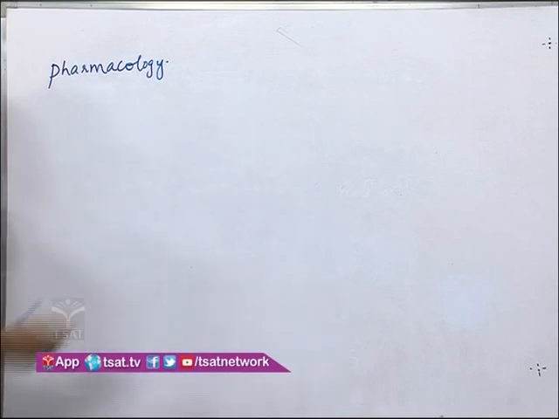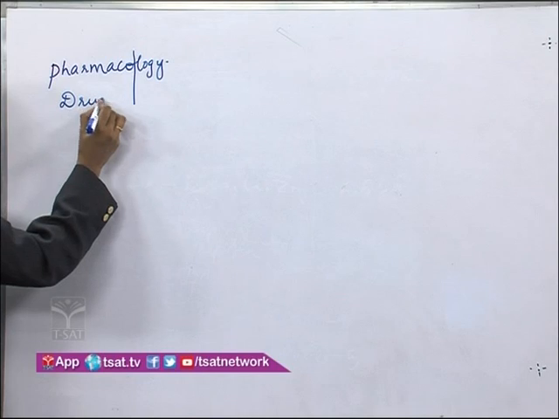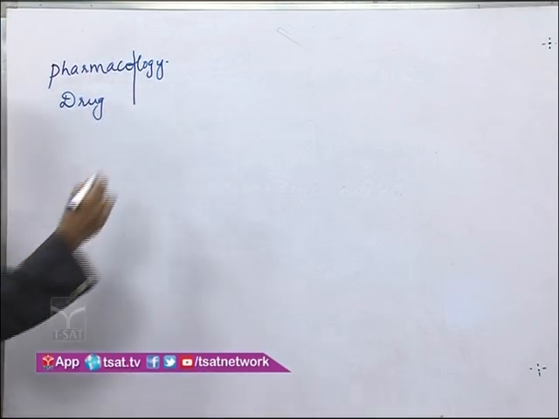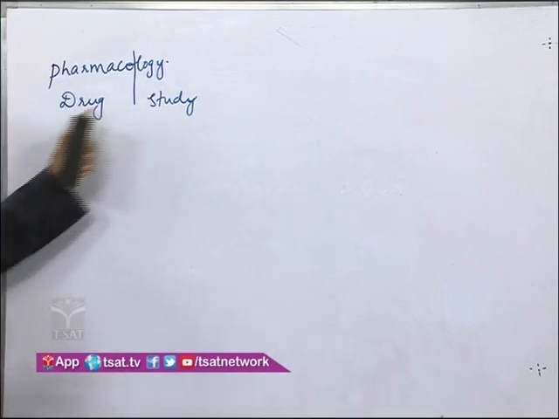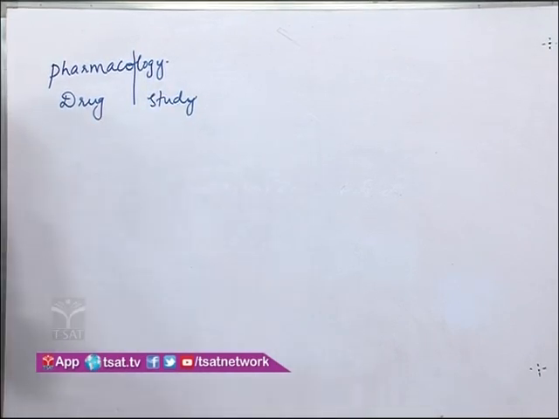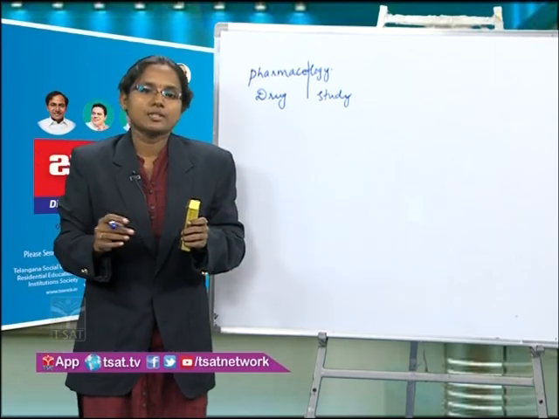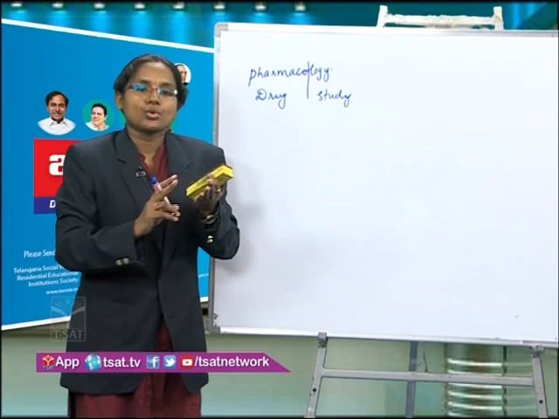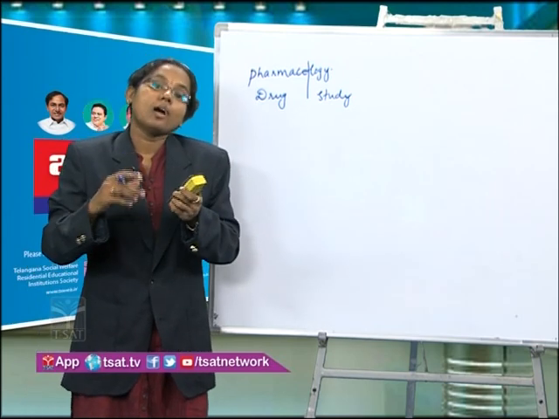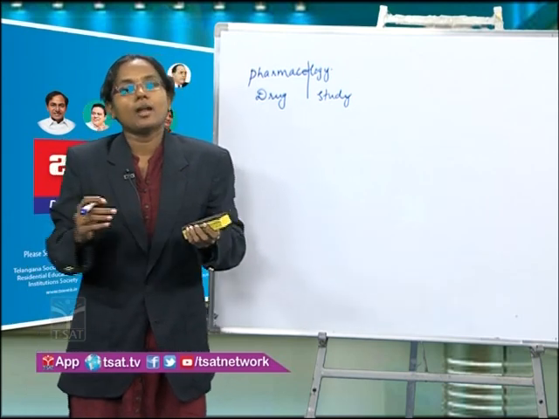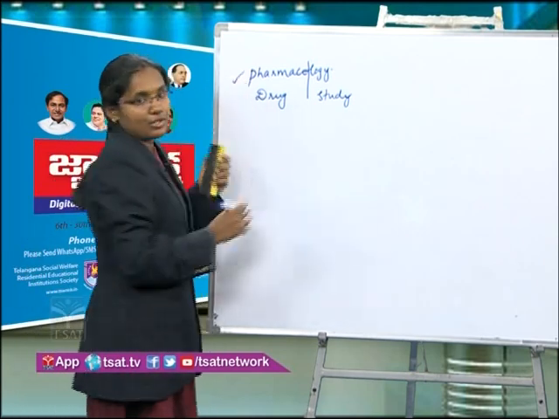In Greek, pharmakon means drug and logia means studies. So the study of drugs is called pharmacology. Simple, it is the study of drugs. And this pharmacology involves the nature of the drugs, source of the drugs, and how the drug is moving inside the body, and how the drug is interacting with the body, and how the body is responding to the drug. All this will be studied in pharmacology.